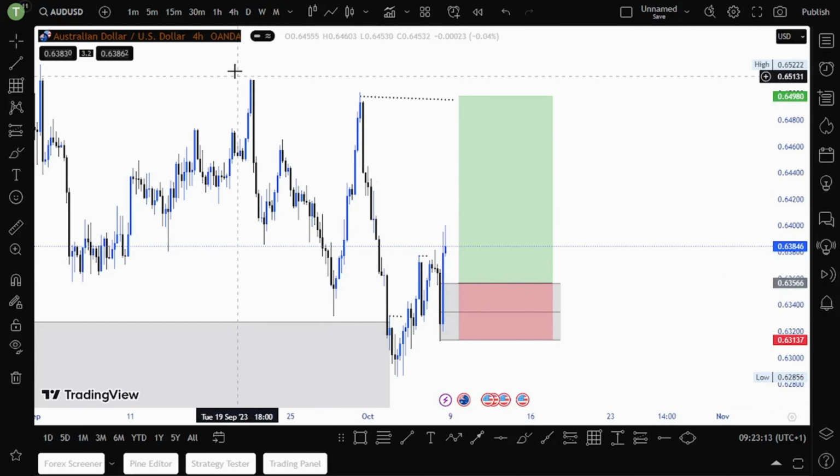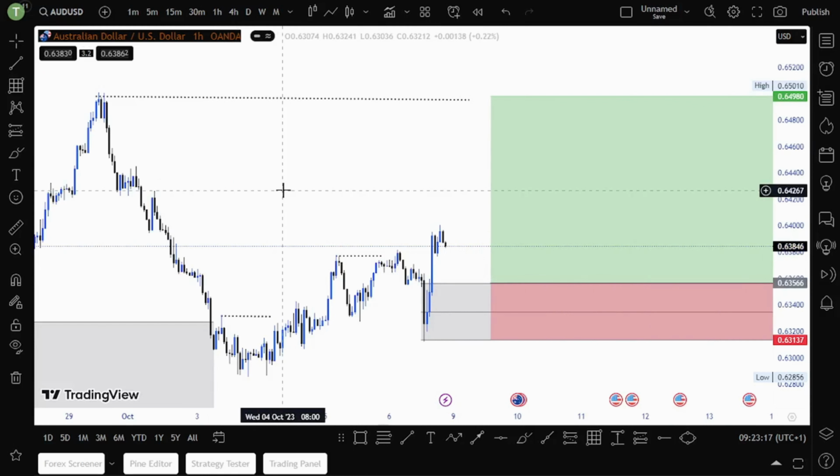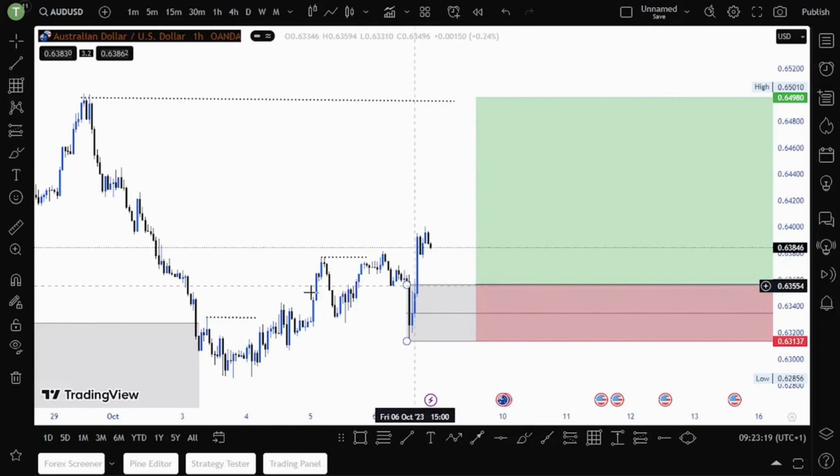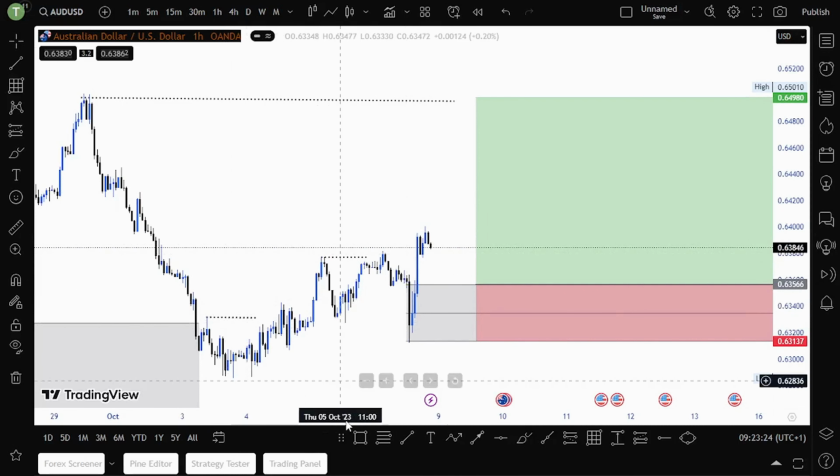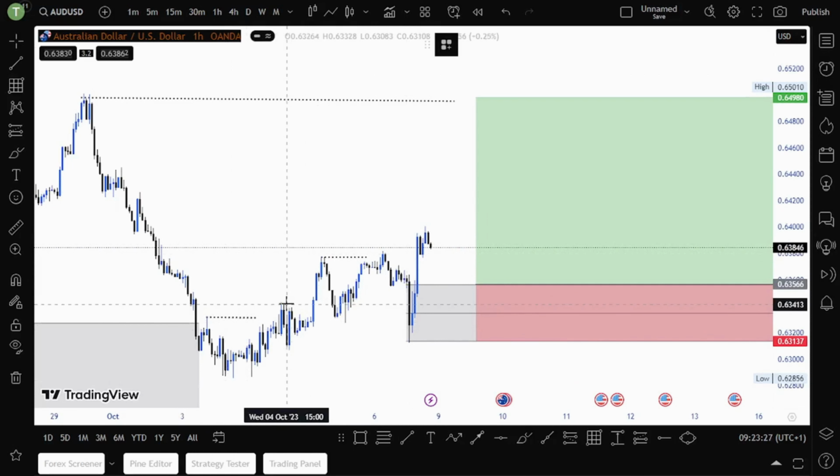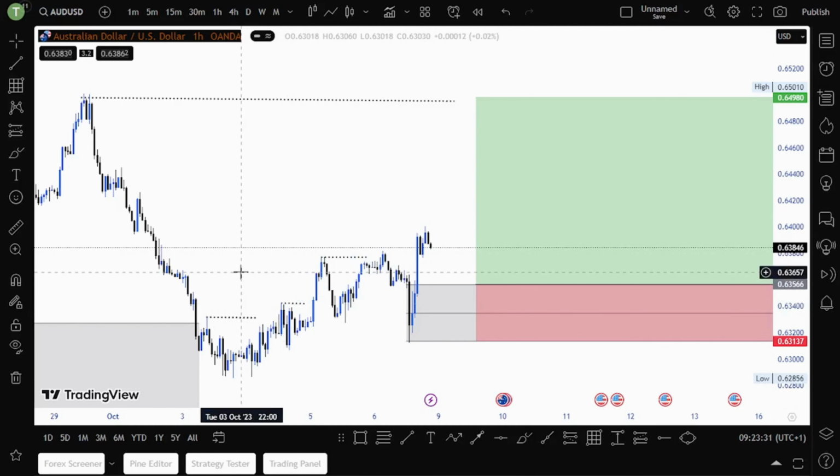If you shift and move to the H1, we already have a change of character. A change of character happens here, and then we have a break of structure, a pullback. So this is a break of structure to the upside, guys, and then price pulls back.